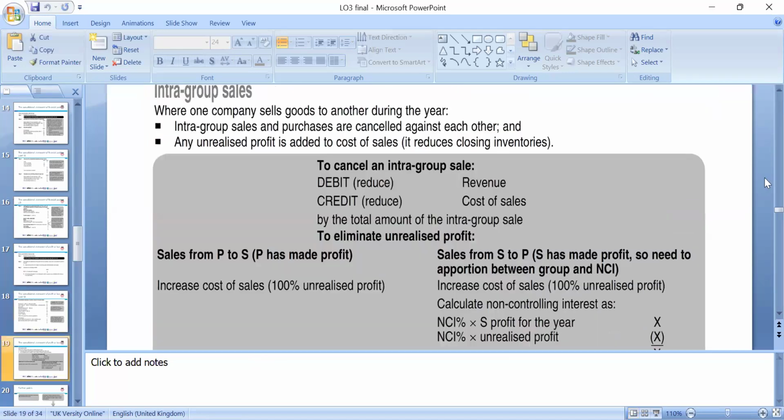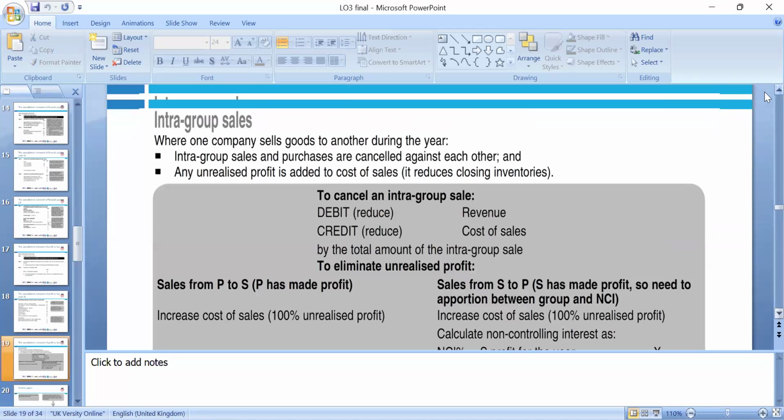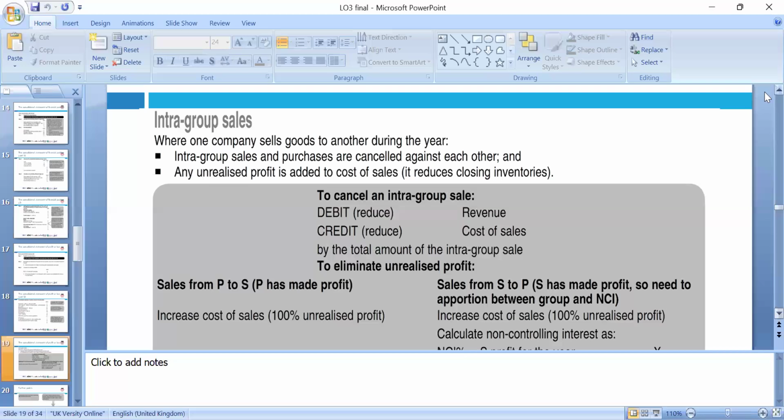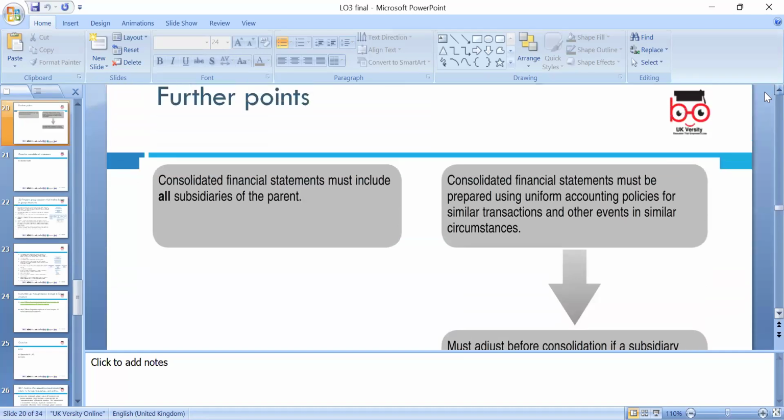That's the way we can calculate. We can debit the revenue and credit the sales to reduce intercompany trading, and we show the entries and make the adjustment in our books of accounts.